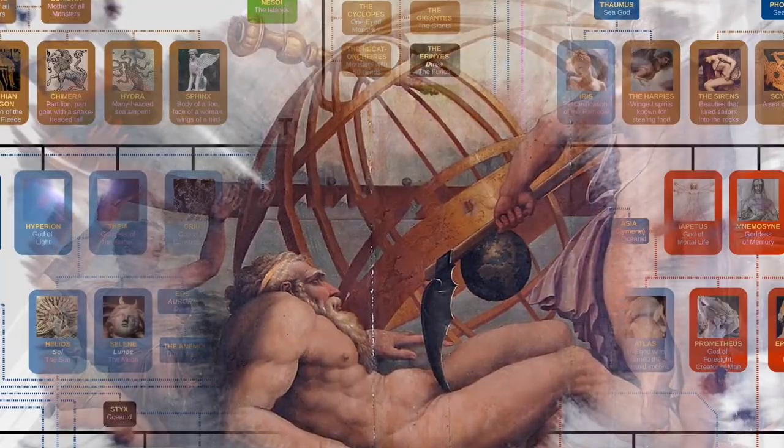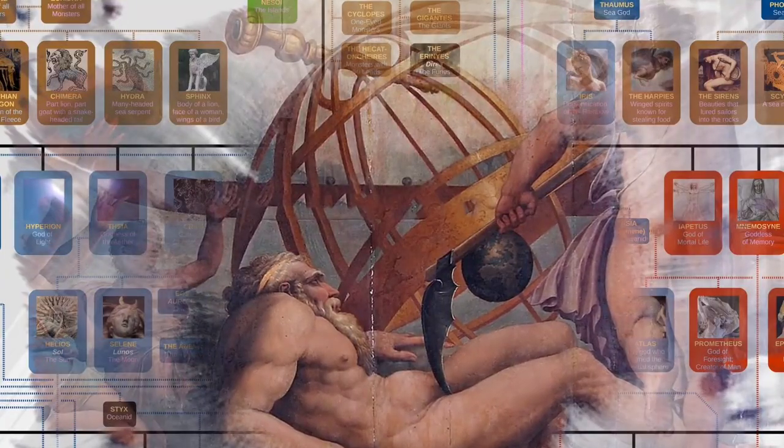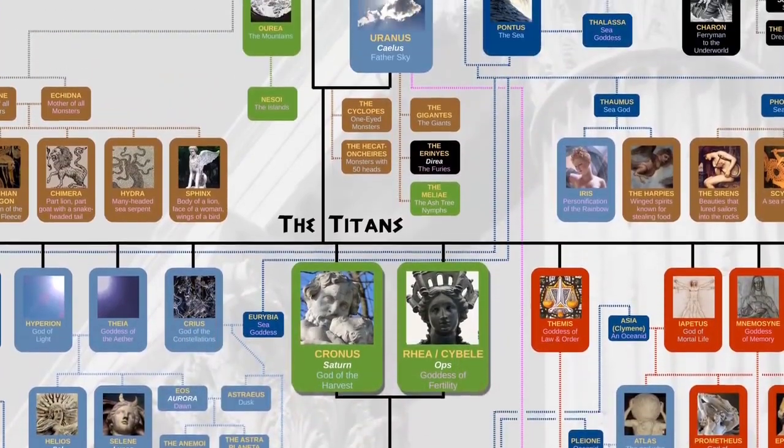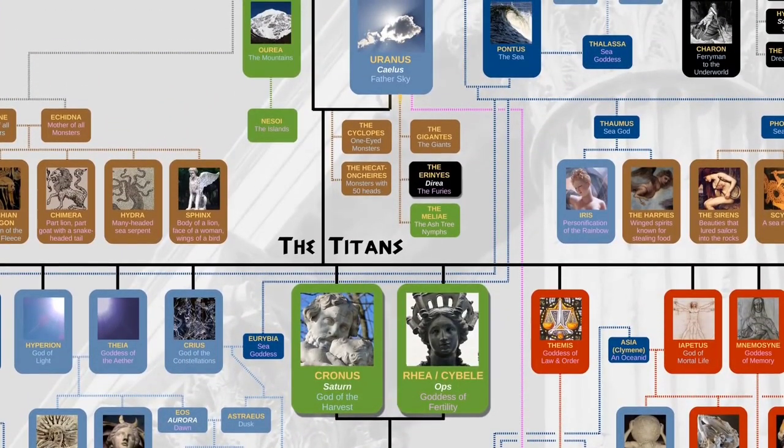Cronus, who was actually the youngest of the Titans, was the only one brave enough to do so. He was successful, and from the blood of Uranus came the Furies, goddesses of vengeance, as well as several giants, the ash tree nymphs, and, according to some sources, Aphrodite. Because of this act, Cronus and his partner Rhea became the new king and queen of the gods.